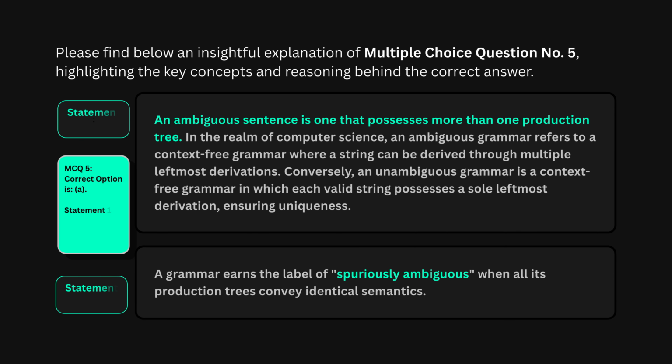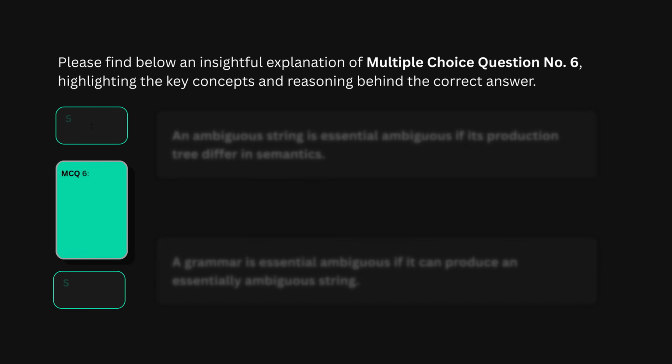MCQ 5. The correct answer is option A, both statements are true. Statement 1 gives us the definition of ambiguity itself. If a string can be generated by a grammar in more than one way, producing more than one parse tree, that string is ambiguous. Straightforward. Statement 2 introduces a specific type, spurious ambiguity. The keyword here is same semantics. If two different parse trees for the same string produce the same meaning, same result, same behavior, then the ambiguity is harmless. That is spurious ambiguity. Both definitions are correct.